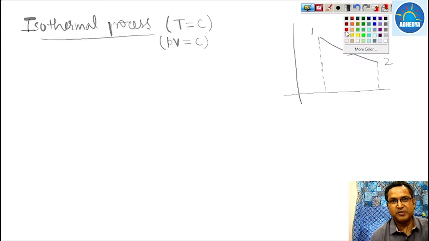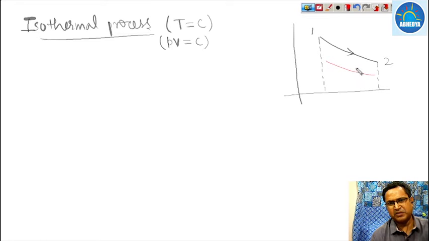Or it can be from state 1 to 2, something like this also. So in the red line, 1 to 2 is your compression, and in the black line, 1 to 2 is nothing but expansion.